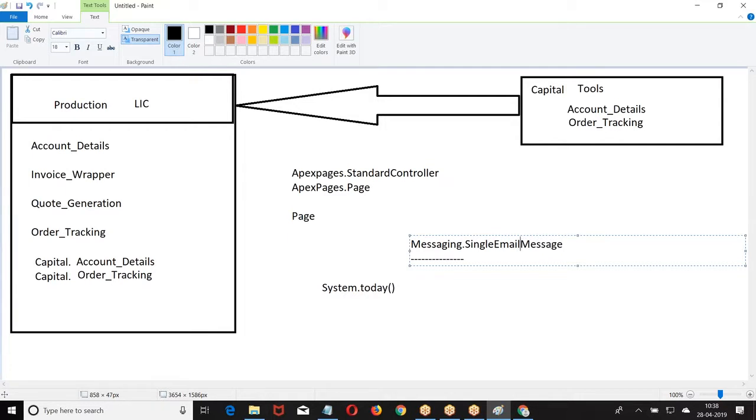Now, because Salesforce is giving that service to all the people who are taking force.com, for them it is giving API services of email services. There should not be any conflict. That is the reason they told my email services are coming with the namespace called messaging. My database services are coming with a name called database. Right? Are you getting my point?